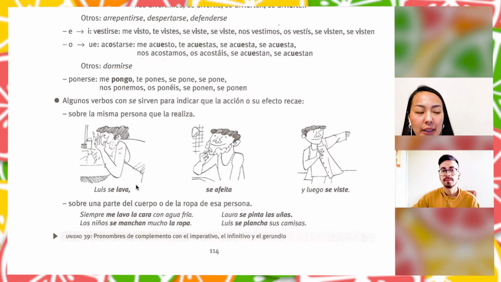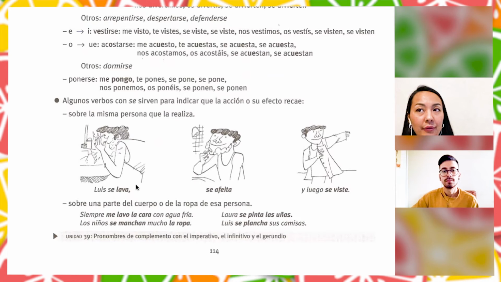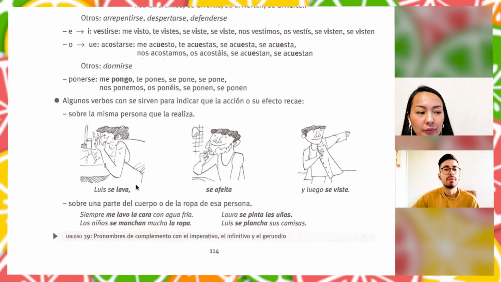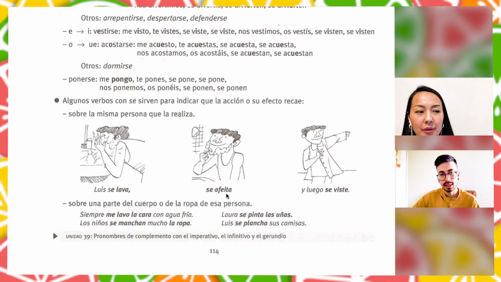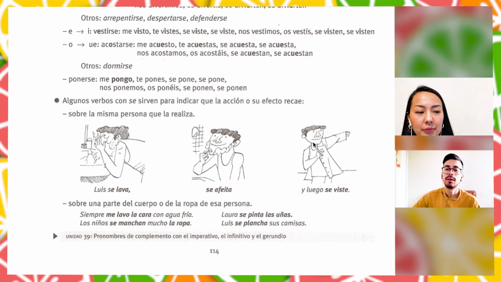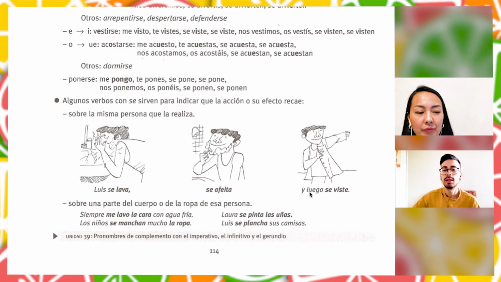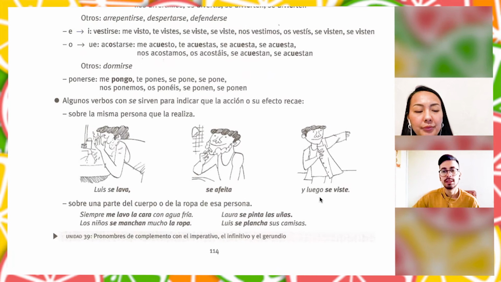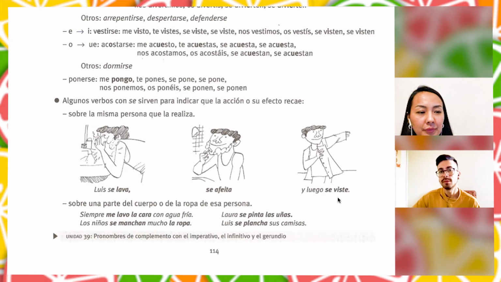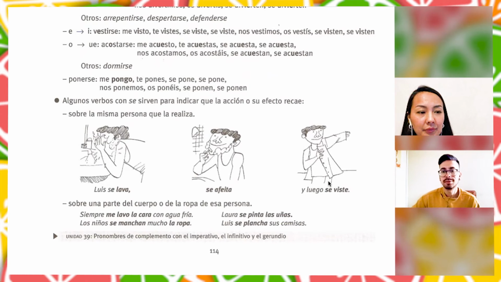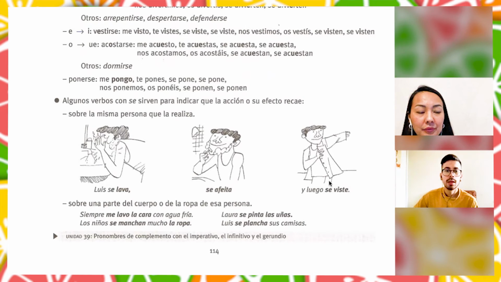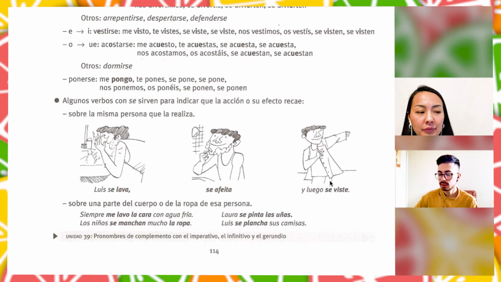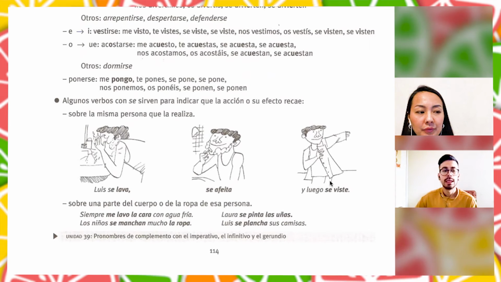Luis himself washes. Also shave. He himself shaves. And then he puts on clothes. So this is when the person does the action.